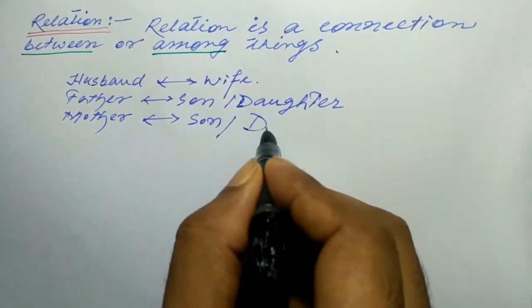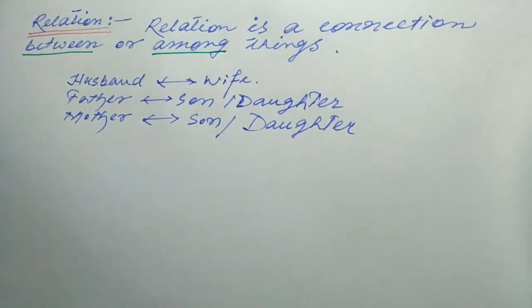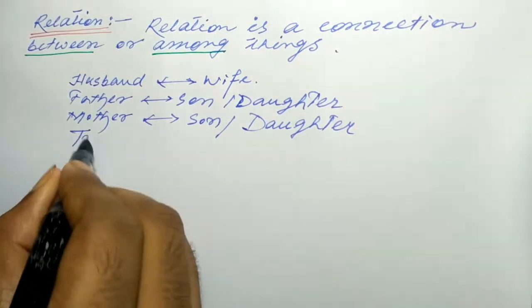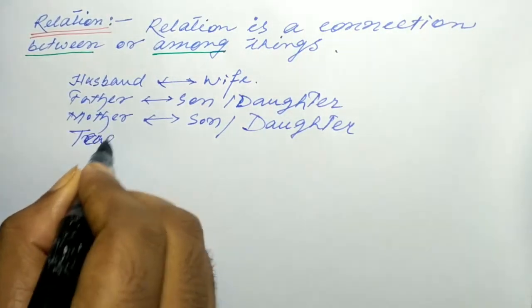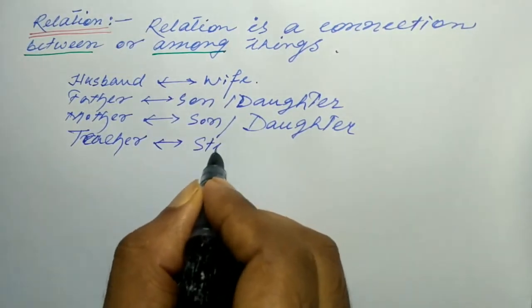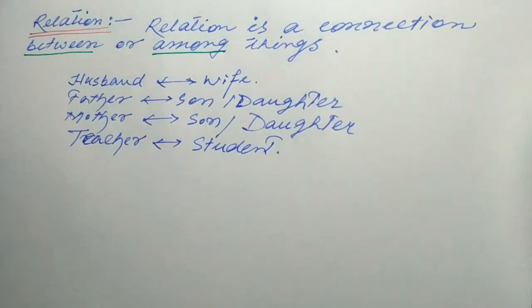Suppose the relation between teacher and student. For a relation to occur, there must be two things, as I have already mentioned.